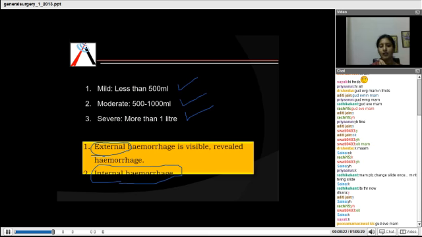Okay, so the classification of hemorrhage is according to the time, according to the blood loss, and according to the place where it occurs, outside the body or inside the body. Clear?